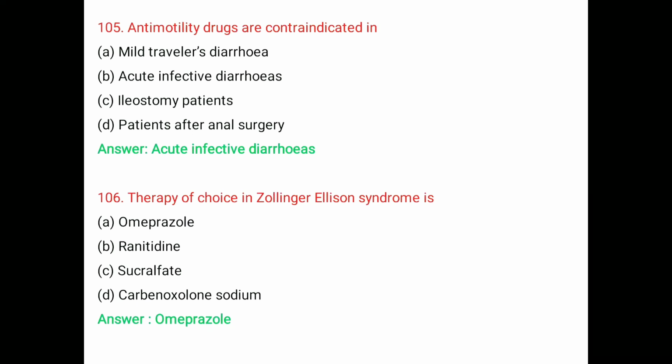Zollinger-Ellison syndrome is a gastrin secreting tumor of the islet cells in the pancreas that causes overproduction of gastric acid, resulting in recurrent peptic ulcer. It can be treated by administration of a proton pump inhibitor, thereby reducing the acid secretion in your stomach.